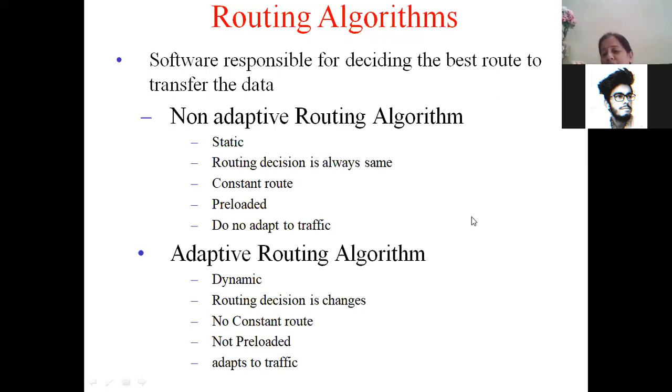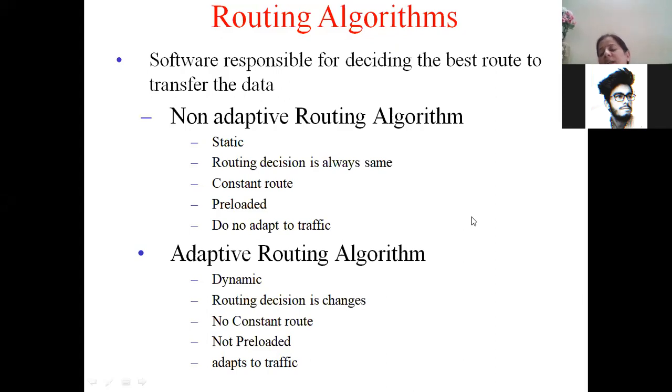But what should be the exact value will depend on the size of the subnet. Why? Because if the hop count is too large, it will keep on getting forwarded again and again. If it is too small, it might remain in the subnet and never reach beyond a particular point in the subnet. So the optimum value of the hop count will depend on the size of the subnet, and that again generally depends on how many routers are there in your subnet under consideration.